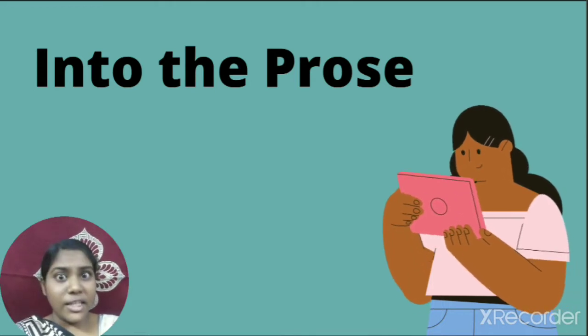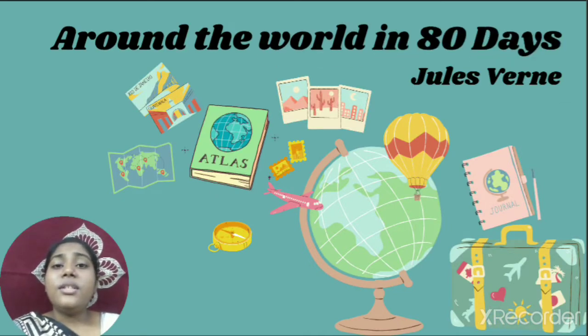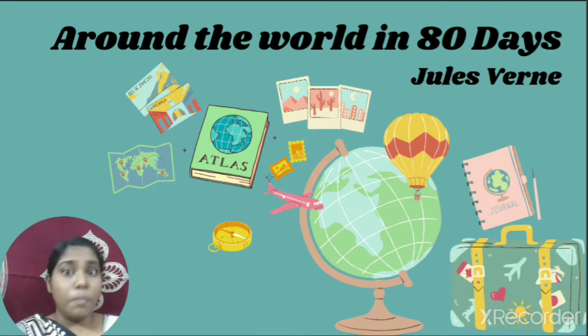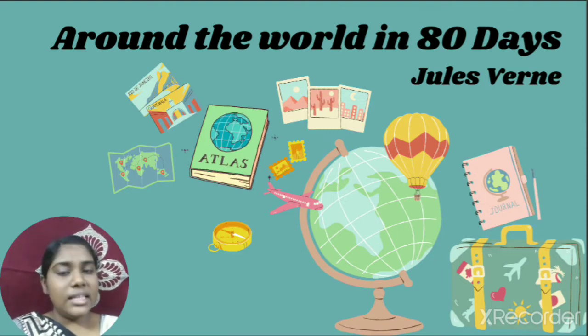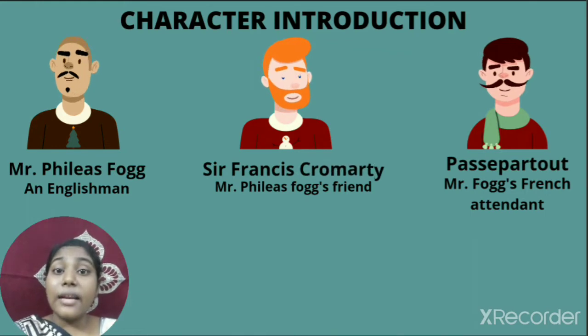This Journey by Train is an extract from Around the World in 80 Days by Jules Verne. It is a small extract, not the whole book. It is a very small portion taken from the book Around the World in 80 Days. Here, let us see the characters that are involved in this prose.